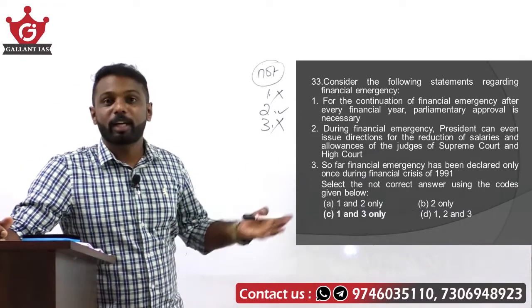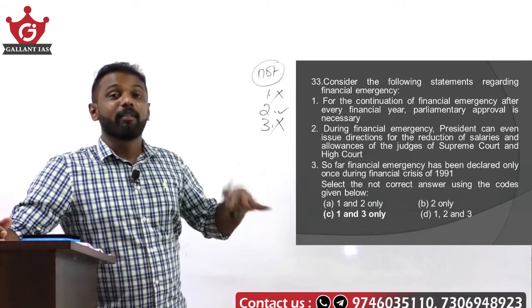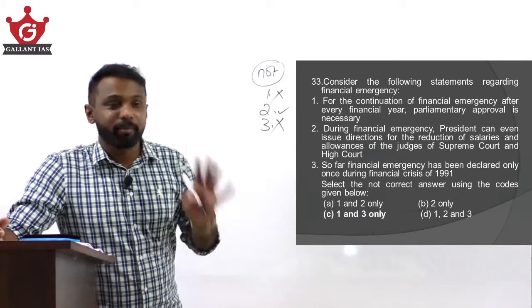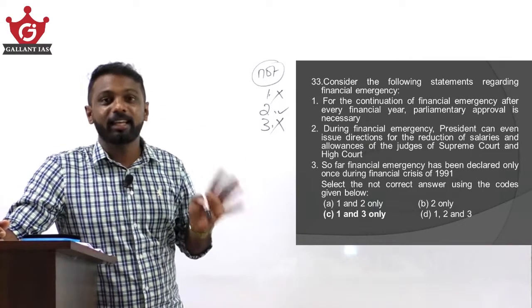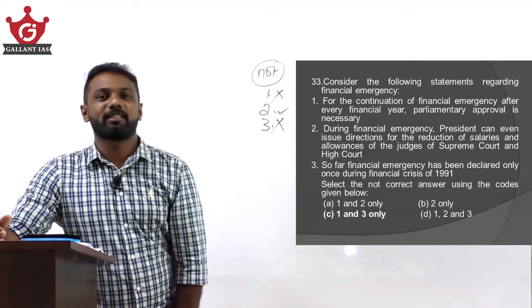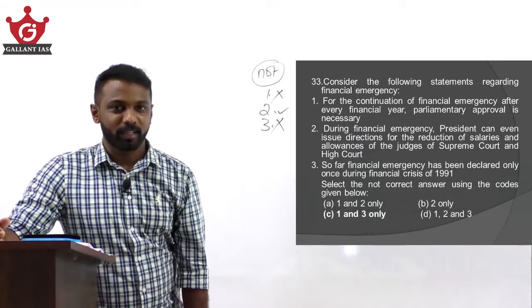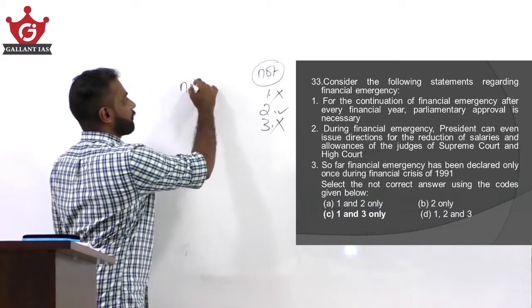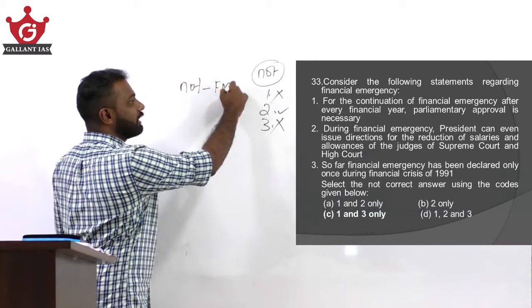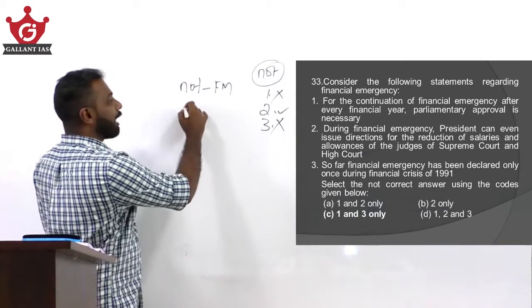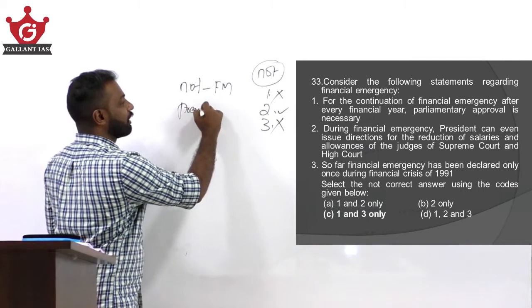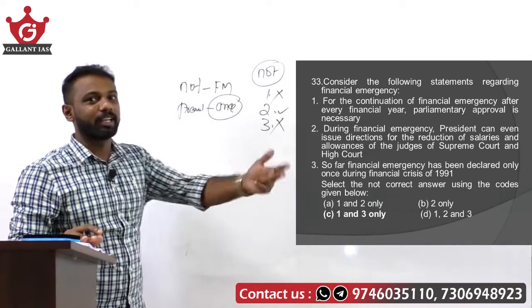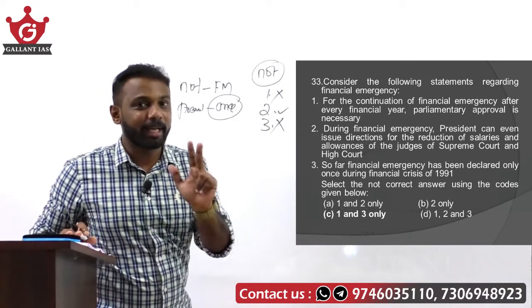See, we proclaimed national emergency 3 times. We proclaimed president's rule many times in various states, but financial emergency is not yet declared in our country, even during the financial crisis of 1991. These numbers please note. Similarly, we know that we amended the preamble only once. So these numbers, how many times we have done something, that is also sometimes important.